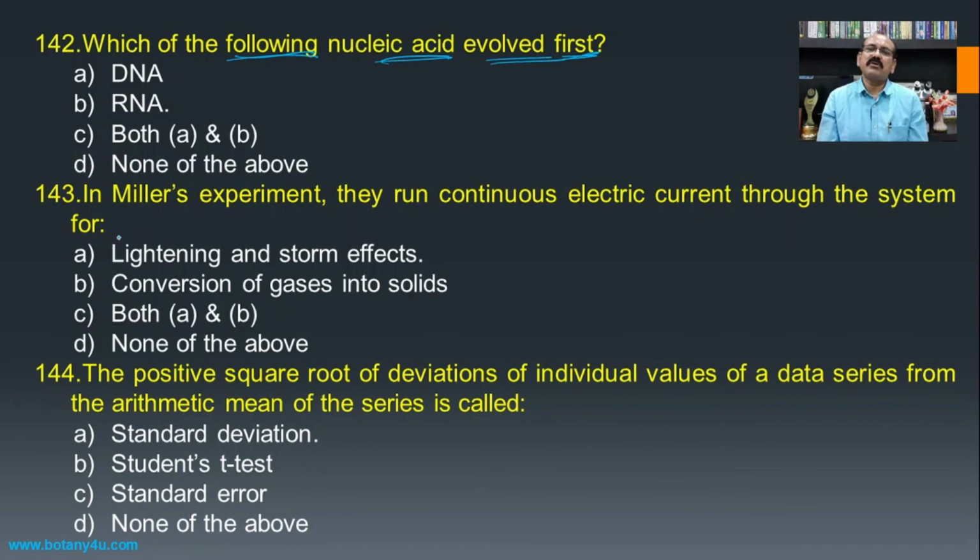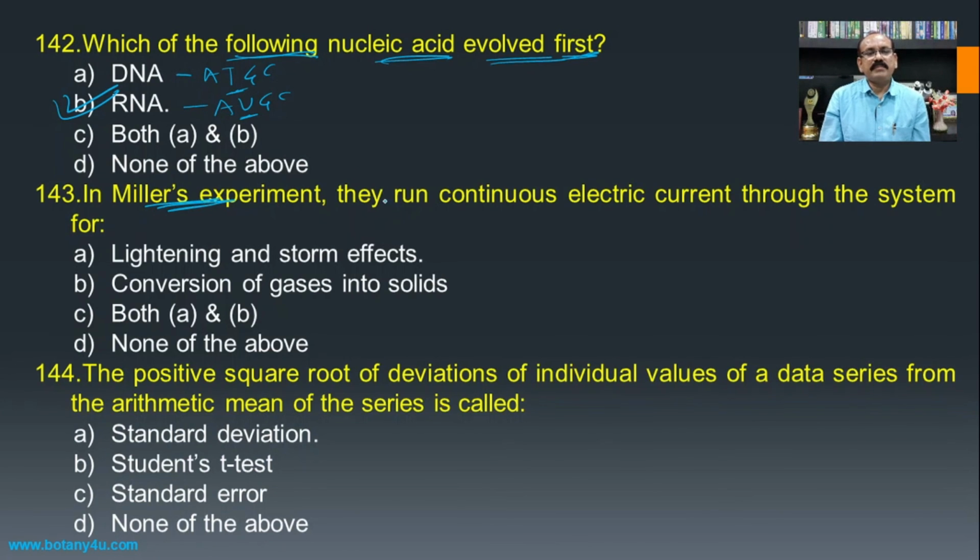Which of the following nucleic acids evolved first? This is related to the evolution of the organism, and if we see ATGC and AUGC, these are the different nitrogen bases. On the basis of the structure of thymine and uracil, it is considered that RNA evolved first.